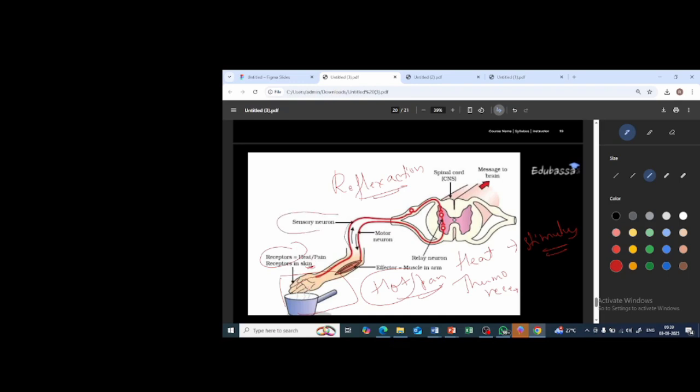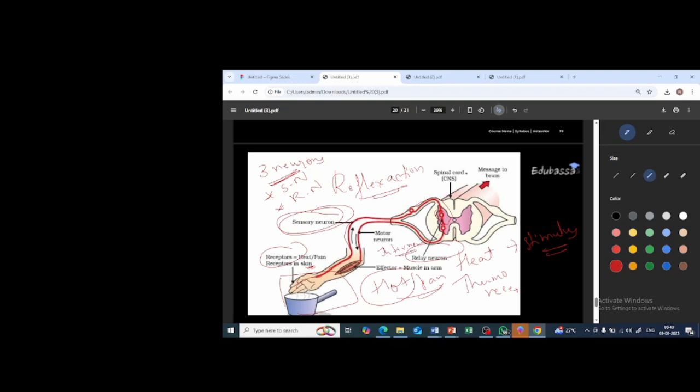The first neuron is which neuron? Sensory neuron. So basically there are three neurons present to detect something. The first neuron is the sensory neuron. The information is sent through the sensory neuron and then it reaches the next neuron, called the relay neuron. Which is the next neuron? Relay neuron. This relay neuron is also called the interneuron. What do we call it? Interneuron.